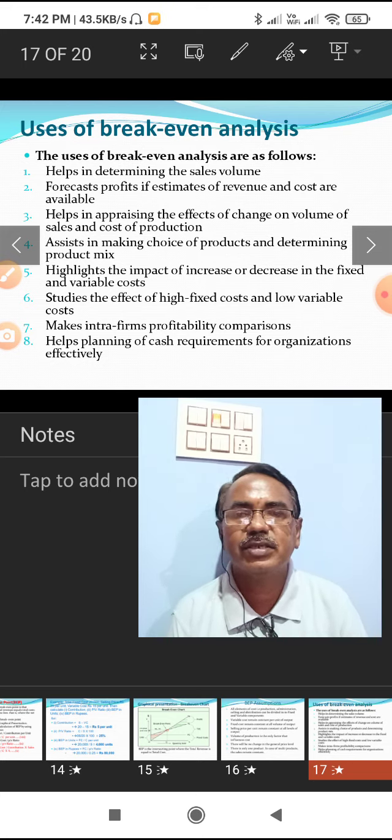Then it highlights the impact of increase or decrease in the fixed and variable cost.